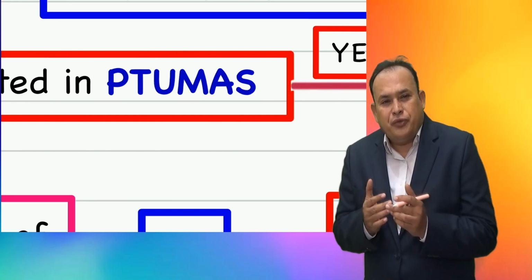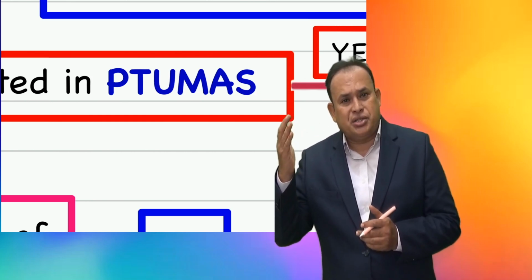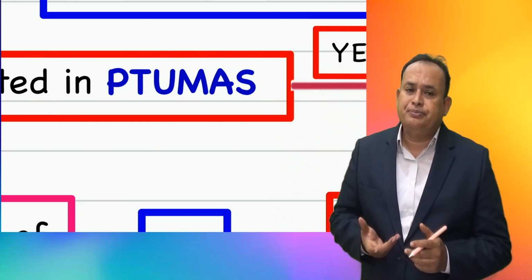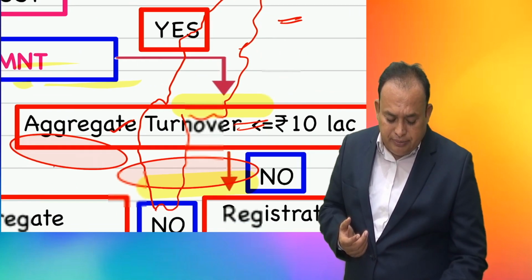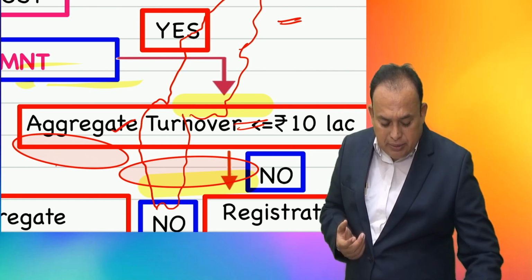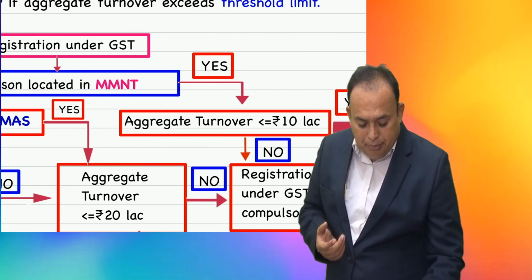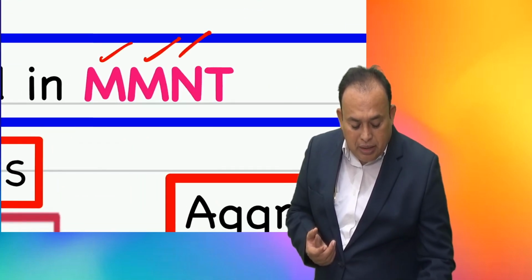I made it a short form because we have 28 states and 8 UTs, totally 36. Therefore, it is better to have this type of simplification. Already we covered MMNT. MMNT means what? Quickly, tell me. Manipur, Mizoram, Nagaland, Tripura. Excellent, that's it.